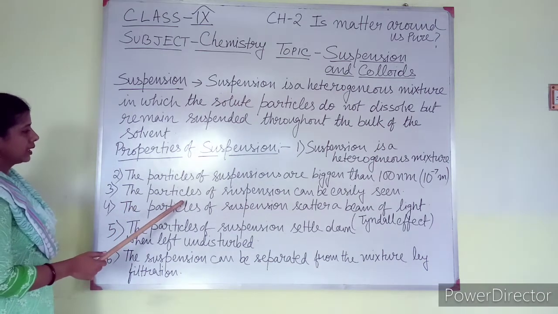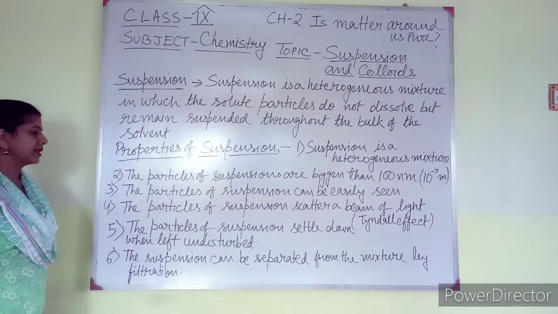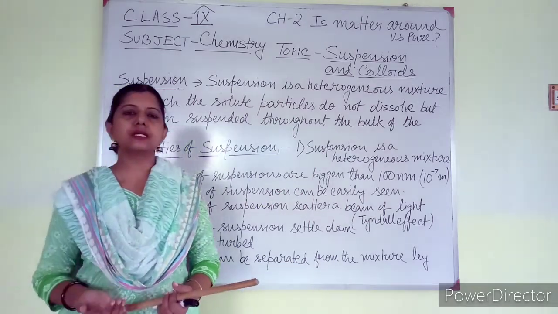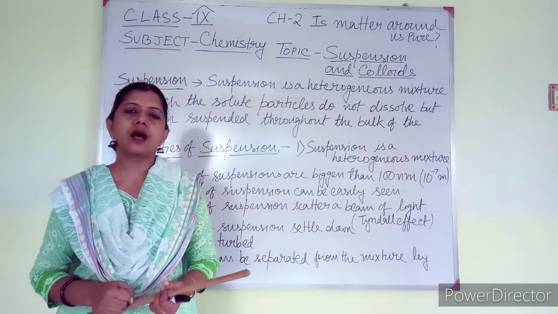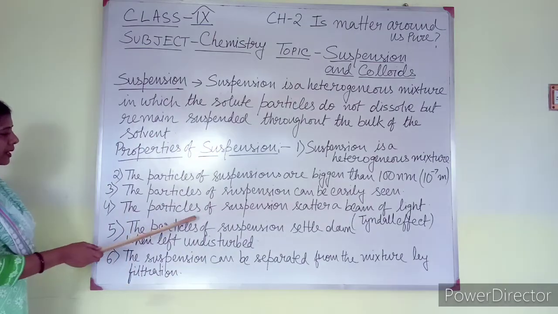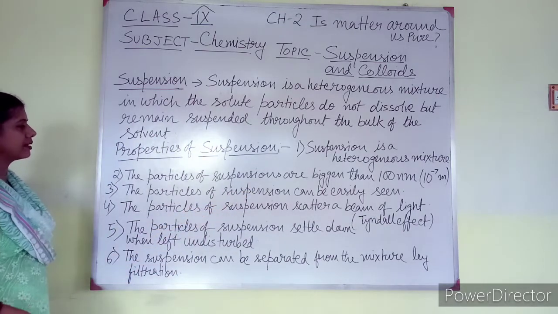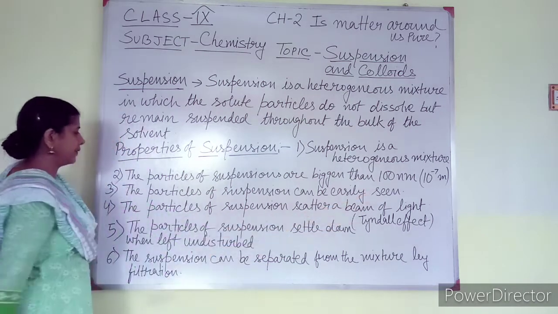Number 3, the particles of suspension can be easily seen. That means by naked eye you can see the size of the particles. You can see the particles are present in the solvent. Number 4, the particles of suspension scatter a beam of light and that effect is known as Tyndall effect.